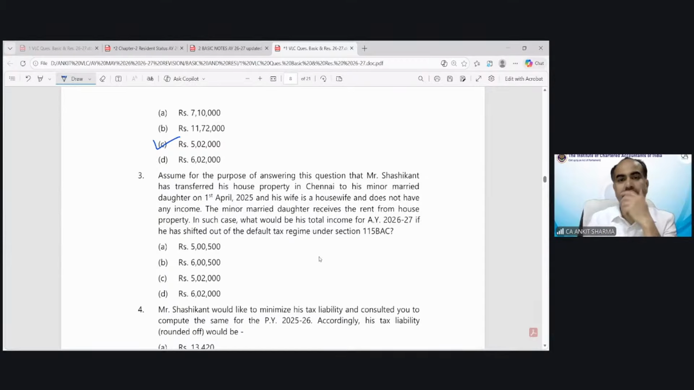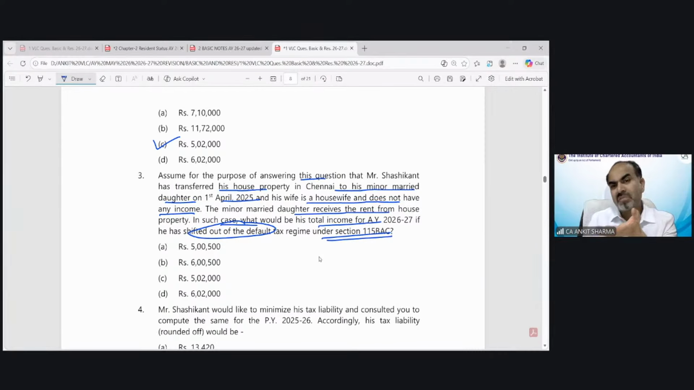Assume for the purpose of answering this question that Mr. Shashikant has transferred his house property in Chennai to his minor married daughter on 1st April 25, and his wife is a housewife and does not have any income. The minor married daughter received the rent from house property. In such case, what would be the total income if he opted out of the default tax regime?